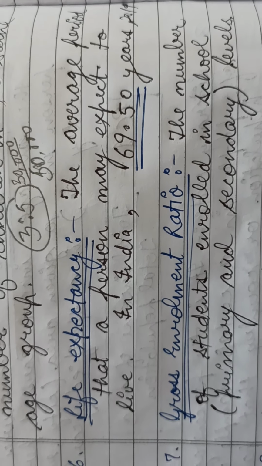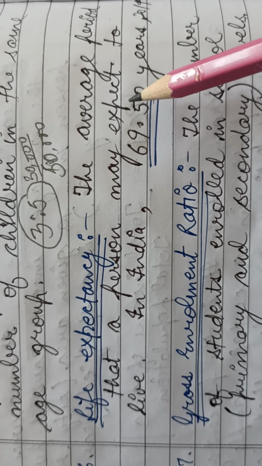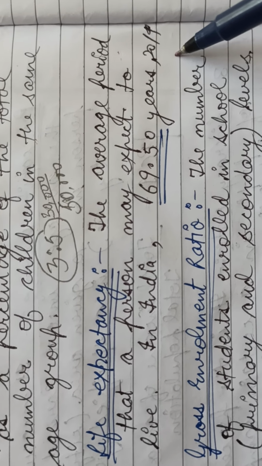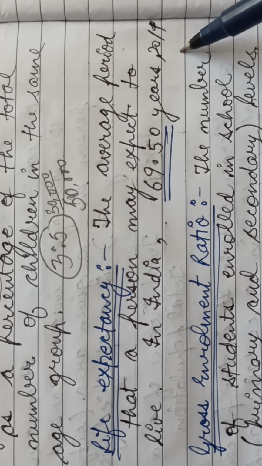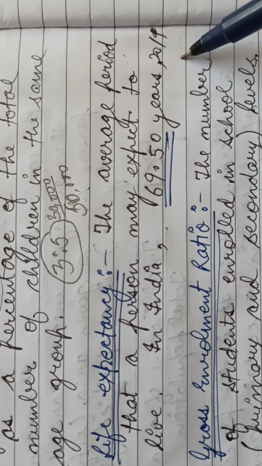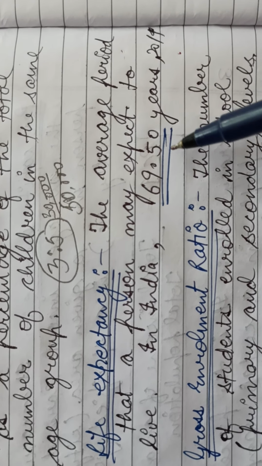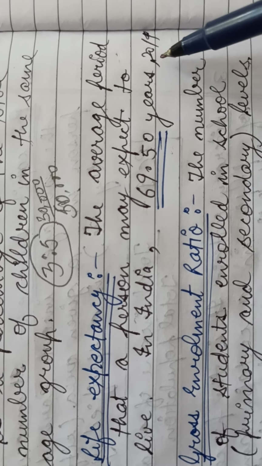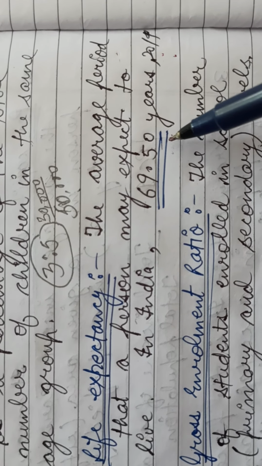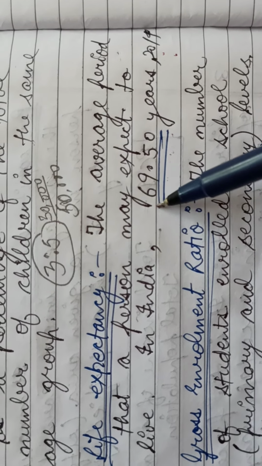Now the next term is life expectancy, which shows the average period that a person may expect to live. This life expectancy also depends on the healthcare facilities of a particular nation, because of which a person expects how long on average he will live. In India, the life expectancy is 69.50 years according to 2019 data, which means that in India, on average, people expect to live around 69.5 years.